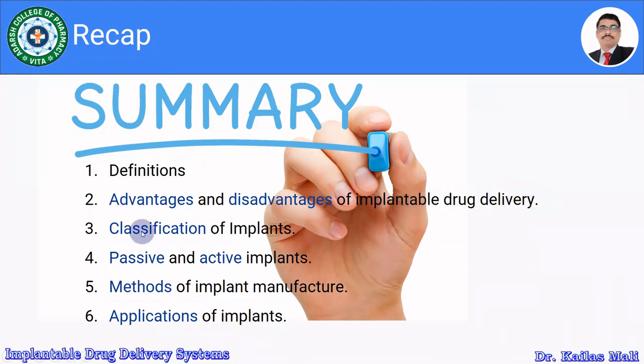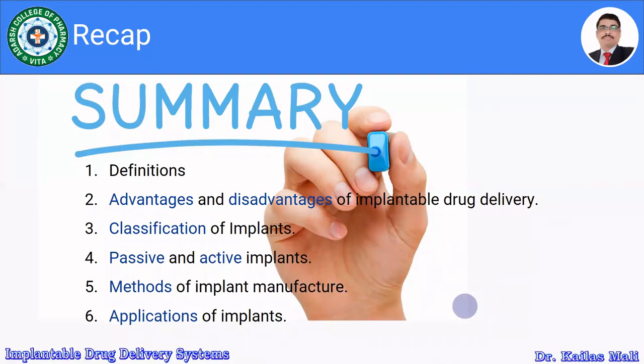We have discussed the classification, and furthermore, the passive implants and the active implants. Then methods of implant manufacture, and finally, the applications of implants. So herewith we have finished the chapter on implantable drug delivery systems.